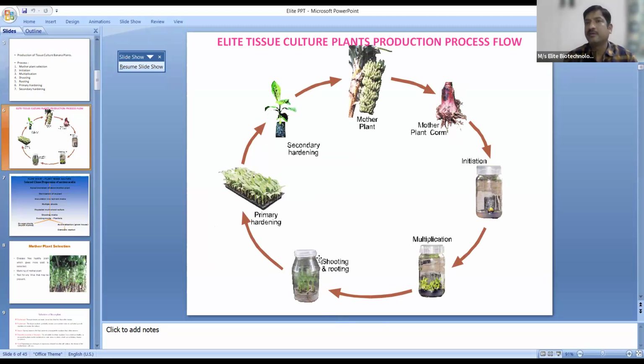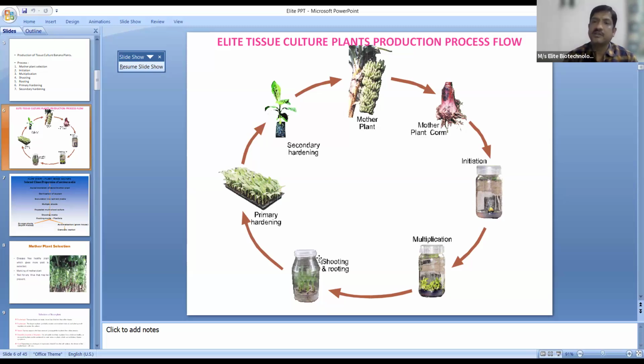For example, for G9, you will get a good multiplication ratio. We will get a complete plant from mother plant selection in around 10 to 11 months. In the case of Yalaki, these are local varieties and they are hard to multiply. Local varieties such as Yalaki are the difficult ones to multiply. That is the reason why many companies are not doing the Yalaki variety.